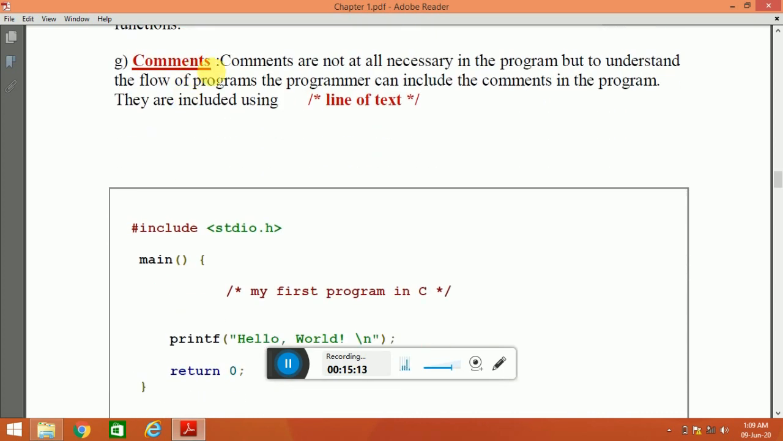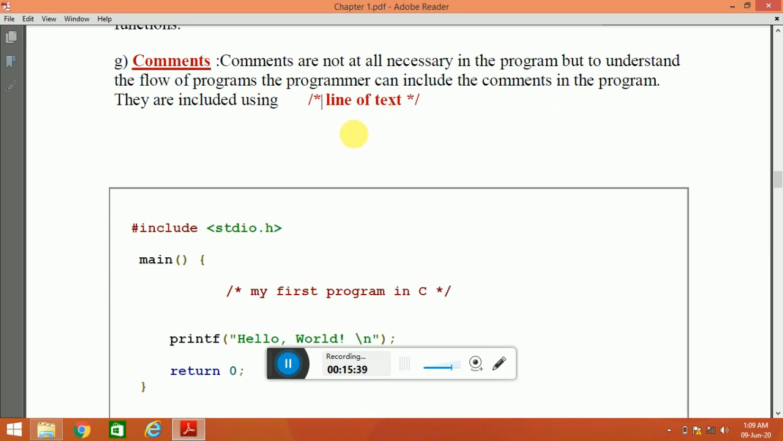Now what are comments? Comments are not at all necessary in the program, but to understand the flow of the program, the programmer can include comments in a program. They are included in this manner. When you type a program, you will come to know the use of comments. Just remember, when you type a comment, it will not be shown in the output.